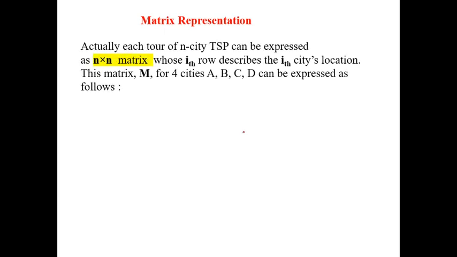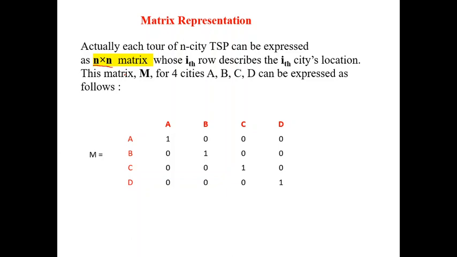Already you know about matrix. The traveling salesman problem is represented with a square matrix, definitely a square matrix only. For example, if he has 4 cities, you get a 4 by 4 matrix. If he has 10 cities, you get a 10 by 10 matrix. Now you see the representation of the traveling salesman problem in matrix format.